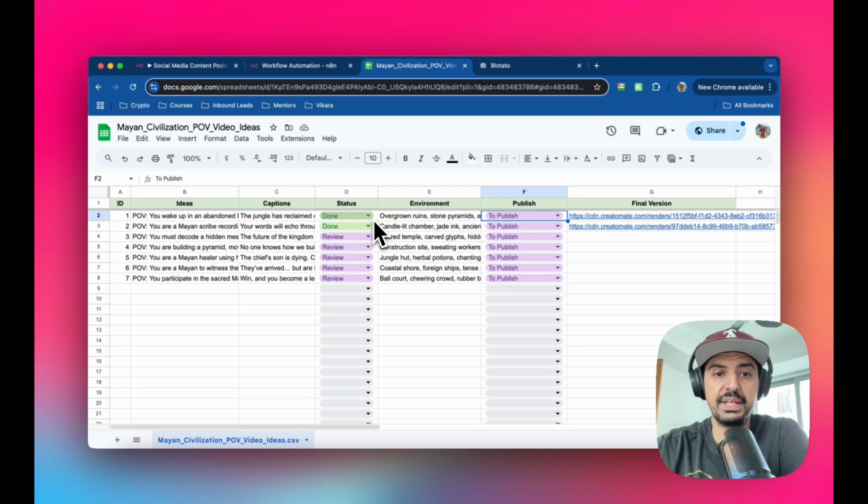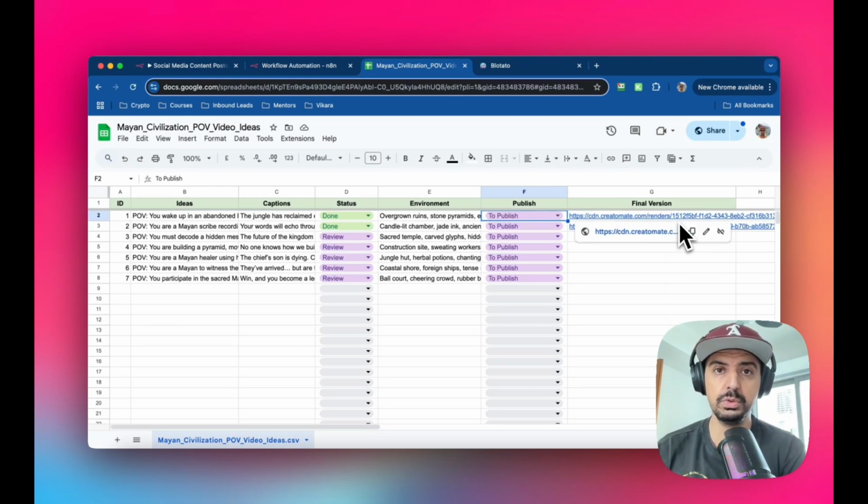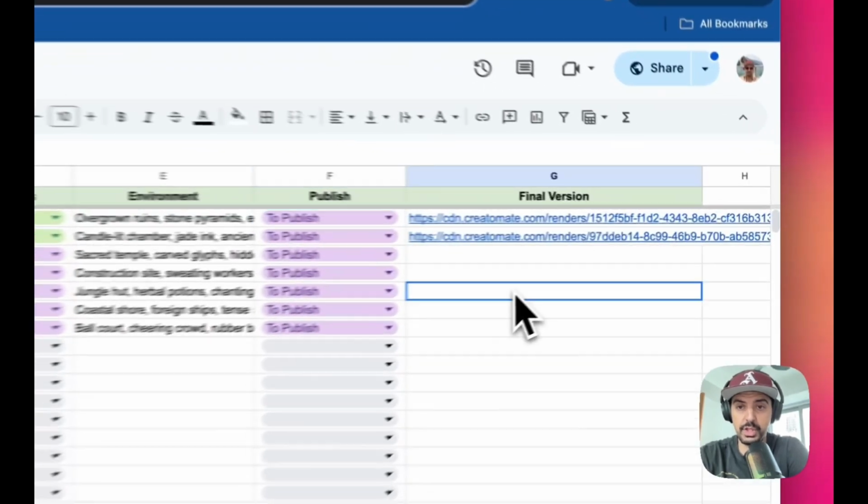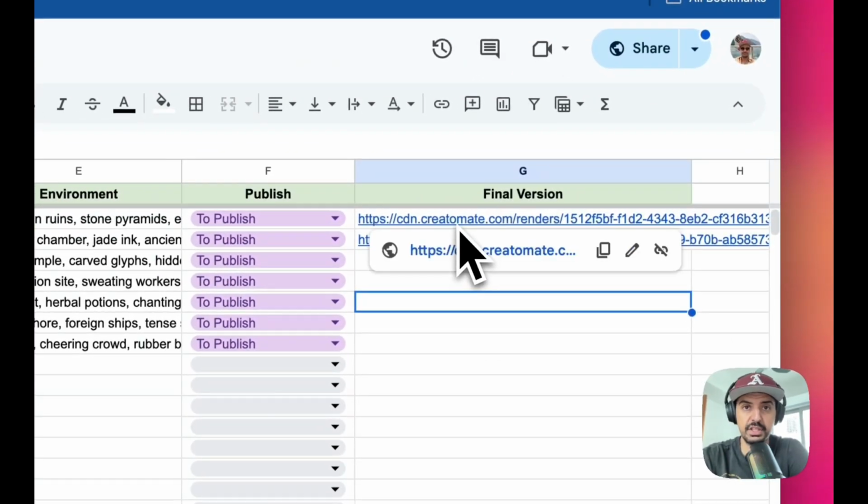So in that sheet, what I did was I created point of view videos using the Mayan civilization, okay? So I'm gonna use this because I've already got a couple of videos in here. So you need some kind of sheet that looks like this, okay? And you can actually do Google Drive in here as well if you wanted to. So it doesn't have to be stored on a cloud. It can actually be your own personal Google Drive or Dropbox. You can actually do it that way, but I'm gonna use this because I've already created the content.